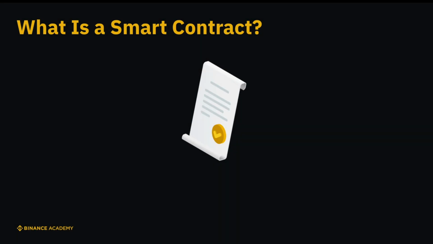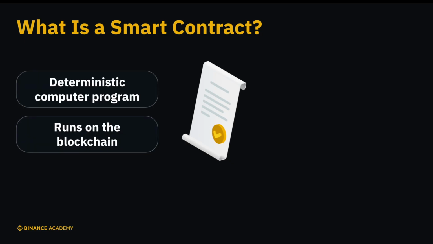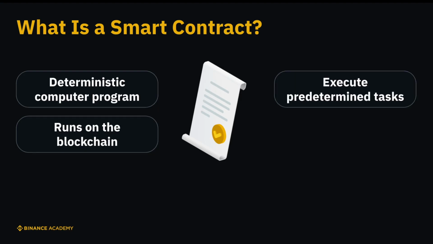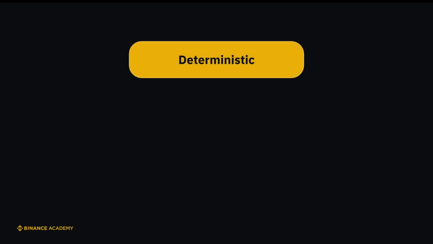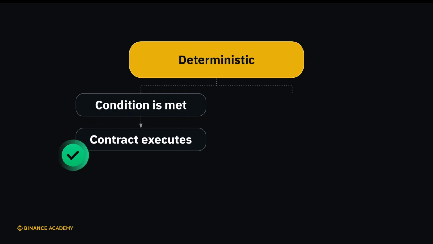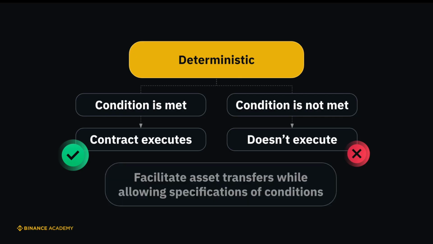So, how can we define what a smart contract is? Smart contracts refer to deterministic computer programs that run on the blockchain when certain conditions are met. Smart contracts execute predetermined tasks automatically if and when certain conditions are met. Therefore, a smart contract follows the if this, then that coding statement. Being deterministic means that there are only 2 outcomes for a smart contract. Either the condition is met and the smart contract gets executed automatically, or the condition is not met and the contract doesn't execute. This way, smart contracts facilitate the transfer of digital assets while allowing specifications of conditions for transactions.